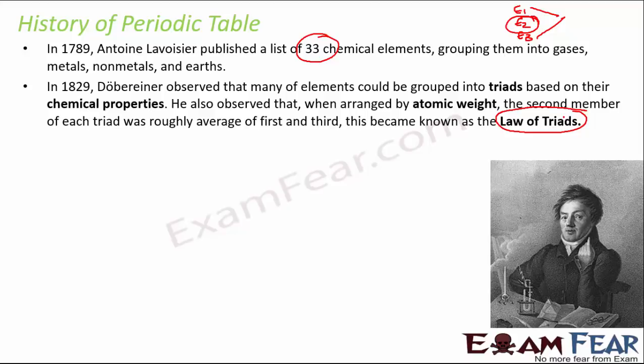But the limitation with his observation was that he could identify only 3 triads. However, Lavoisier had found 33 elements. So even if you group them into 3s, you should at least get some 11 triads, but he could identify only 3 triads. So therefore it was a flop show.